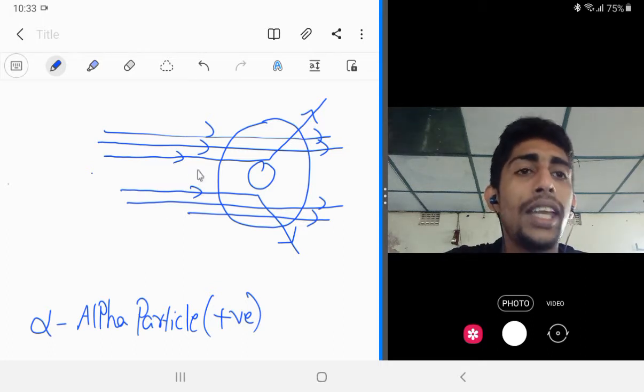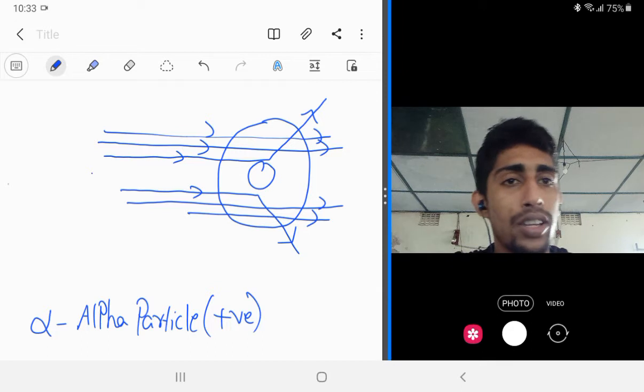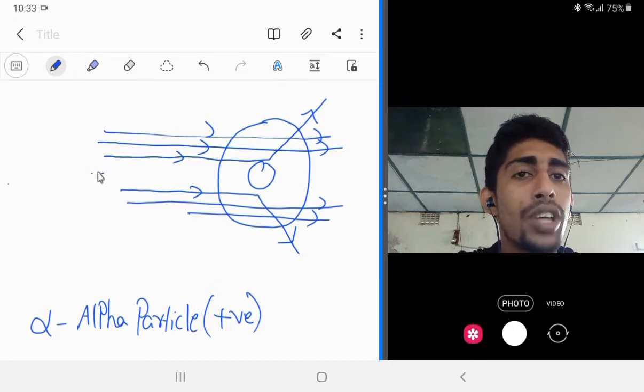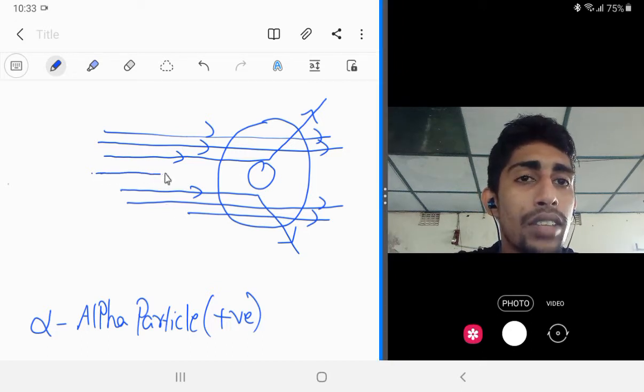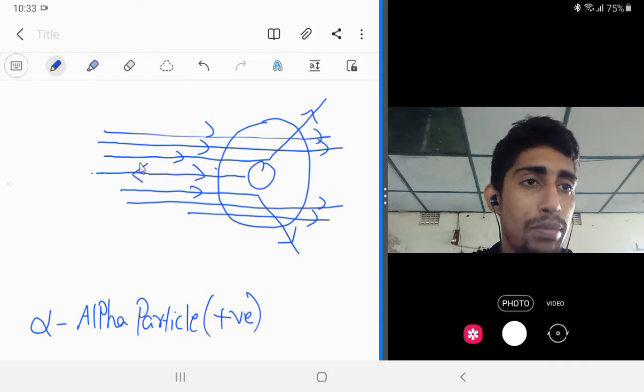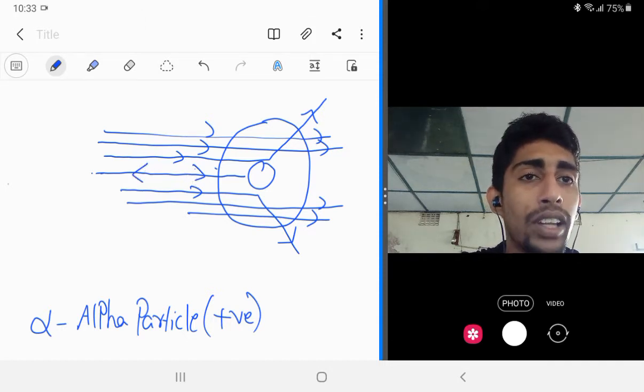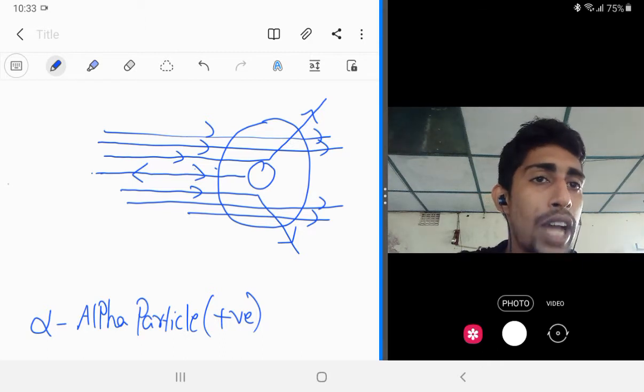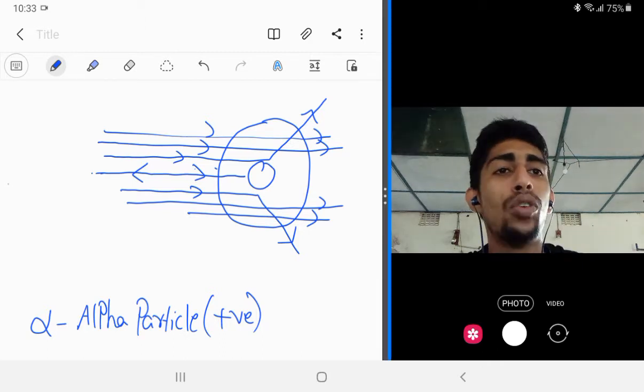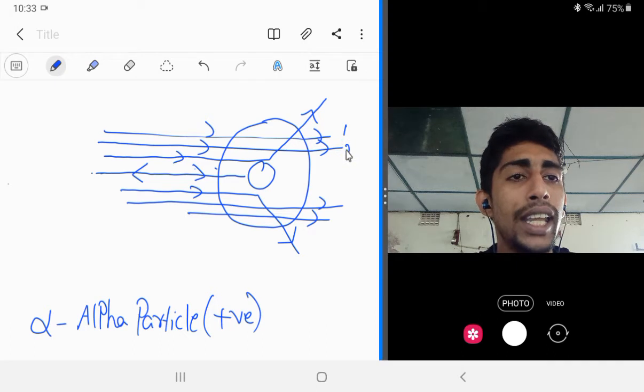And again he passed some alpha particles through the gold foil. Then he observed that some very few alpha particles bounce back, meaning they reflect back. So most of the alpha particles passed through the gold foil without any deviation.